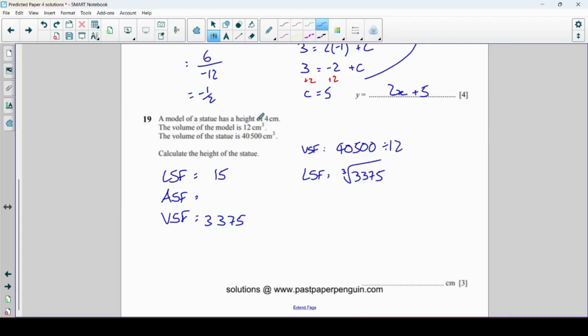Now if I know that the model had a height of 4 centimeters, I need to times it by that linear scale factor. So 4 times by 15, which is 60 centimeters high.